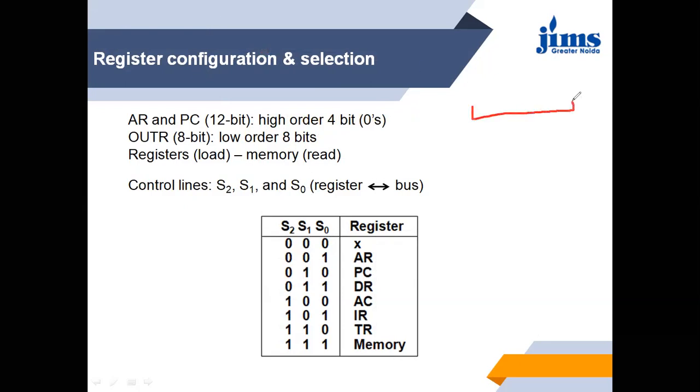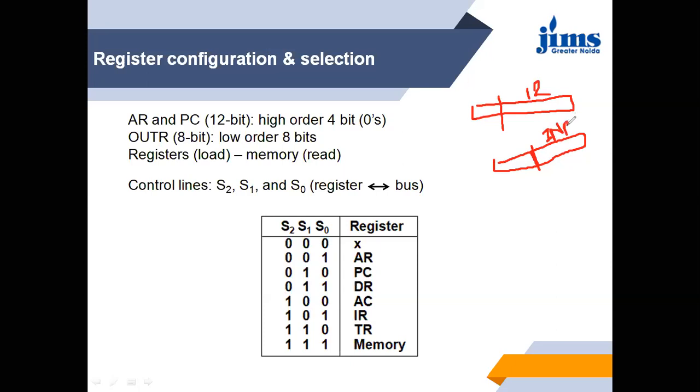See, this is a 16-bit bus, 12 bits are used by the address register and program counter, and only 8 bits are used by the input register and output register. Then what will happen?